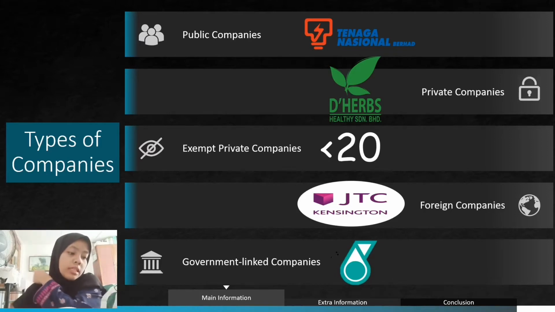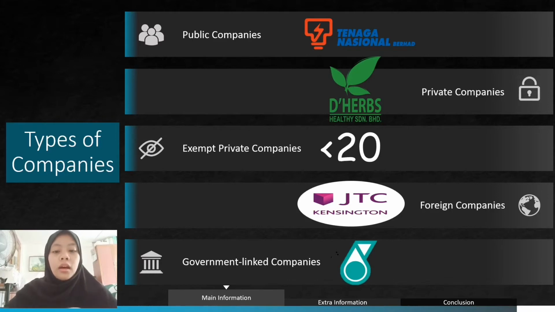The third one, exempt private company, is a private limited company. The shares should not be held directly or indirectly by any corporation. Next is foreign company. It is defined under the Companies Act 2016 as a company, corporation, secret society, association, or other body. For example, JTC Kensington.